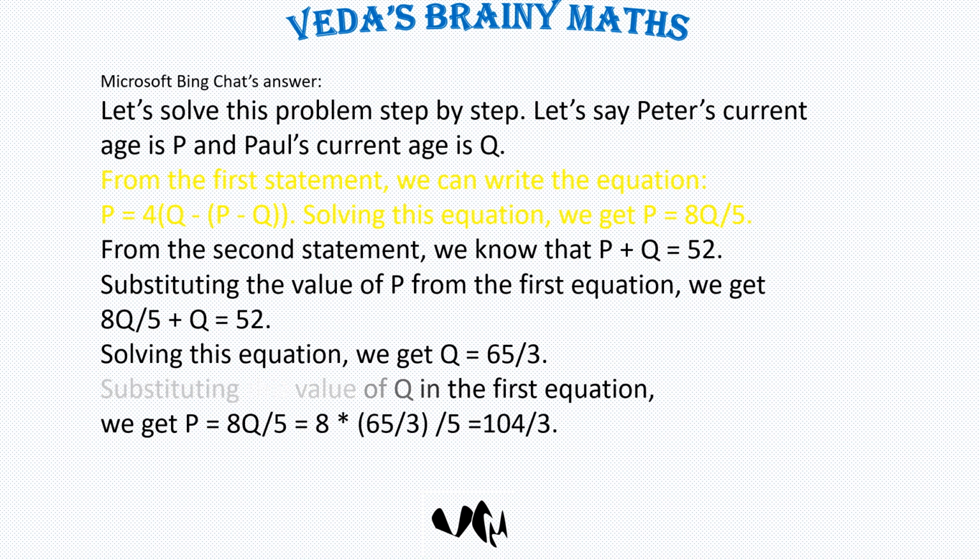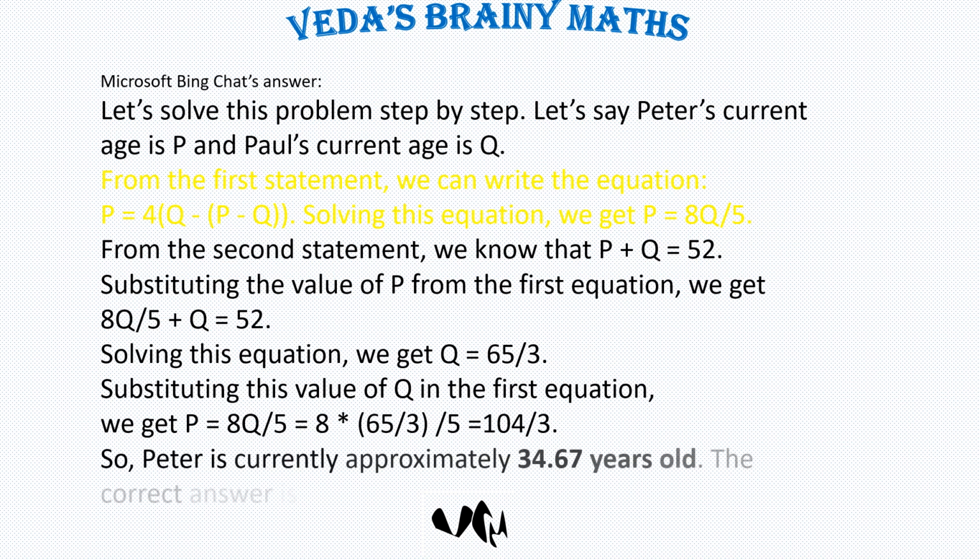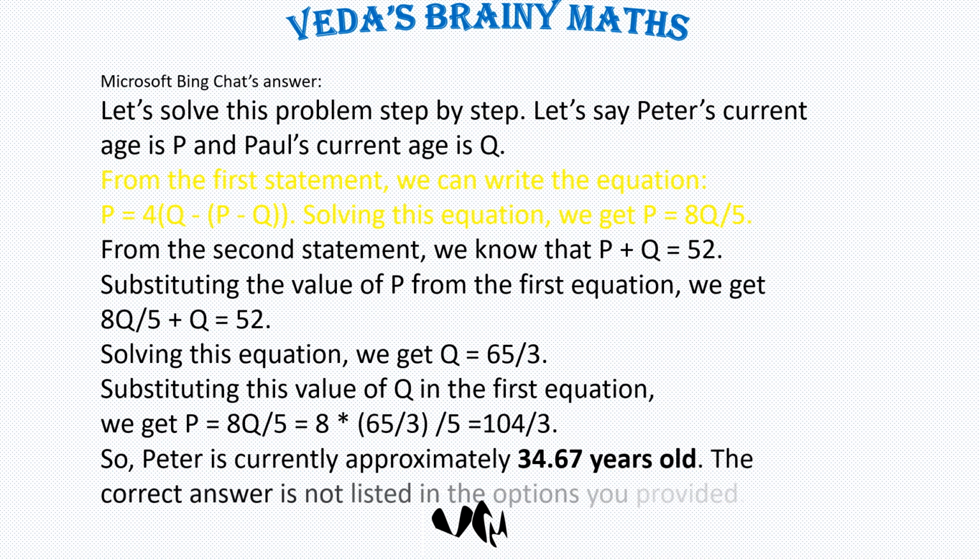Substituting the value of P from the first equation, we get 8Q divided by 5 plus Q equals 52. Solving this equation, we get Q equals 65 divided by 3. Substituting this value of Q in the first equation, we get P is equal to 8Q divided by 5, which is 8 multiplied by 65 divided by 3 divided by 5 equals 104 by 3. So, Peter is currently approximately 34.67 years old. The correct answer is not listed in the options you provided.